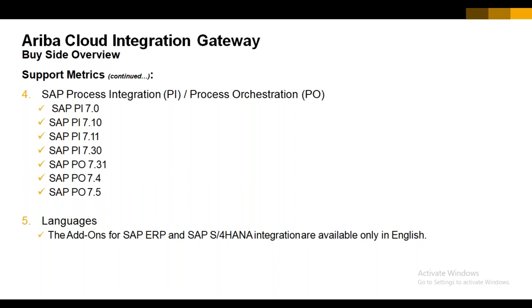But if you ask them to migrate from the PI/PO to the CIG, then they will ask what will be the impact on the other integration components. Since they have different out-of-box components integrated with the SAP component with the help of PI/PO, they would have to use the CIG to integrate those other SAP components as well. So the customer will say, okay, we'll think and let you know.